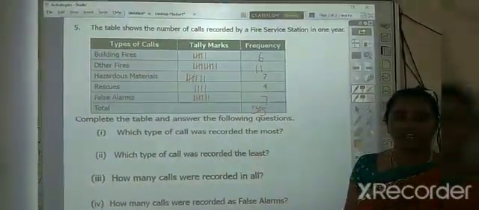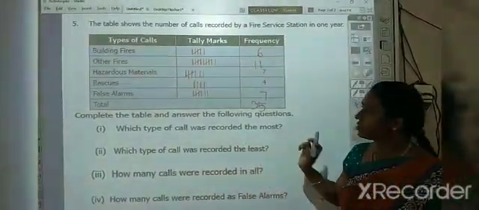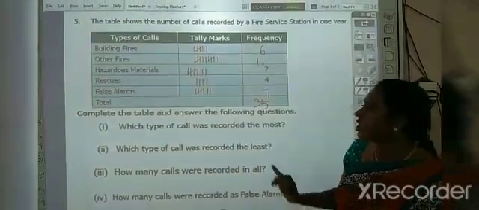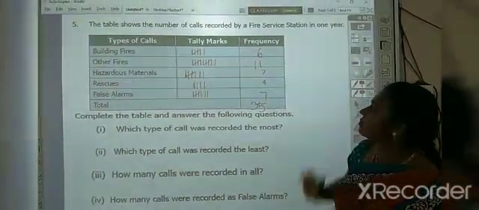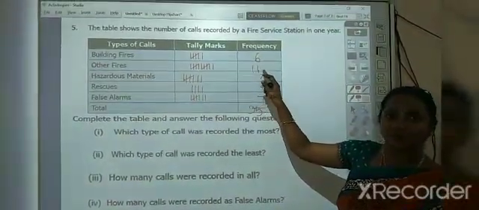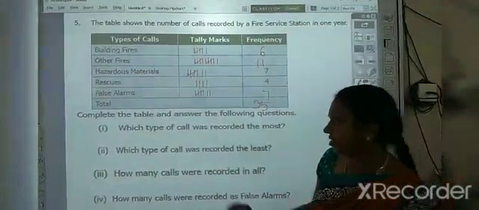Now answer the following questions. Which type of call was recorded the most? So by looking at the frequency, we can say easily. So which call have they received the most? Here we have 11. So this is the most number of calls they have received. So 11 represents other fires.